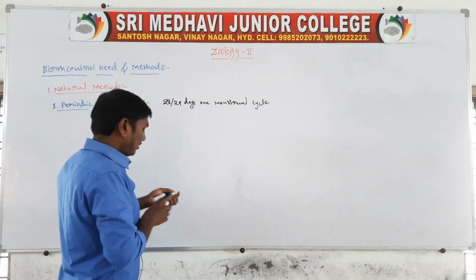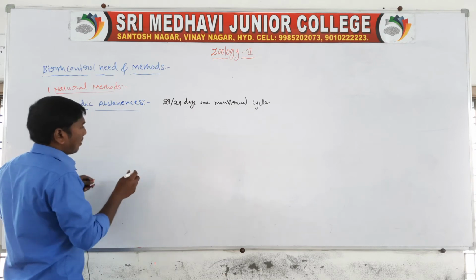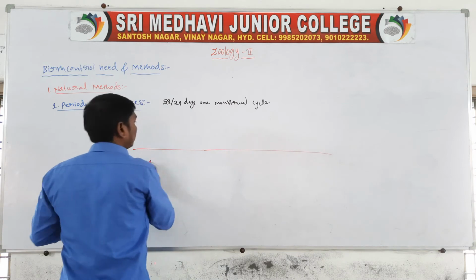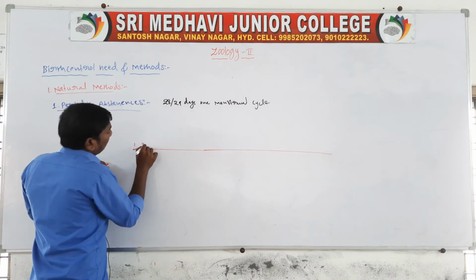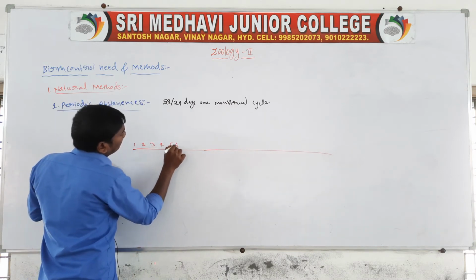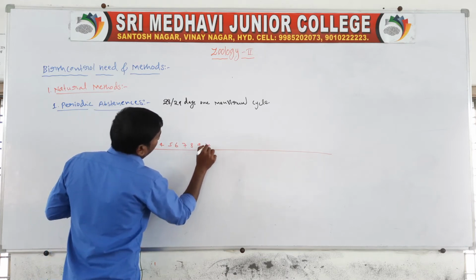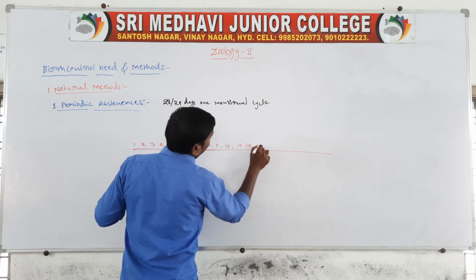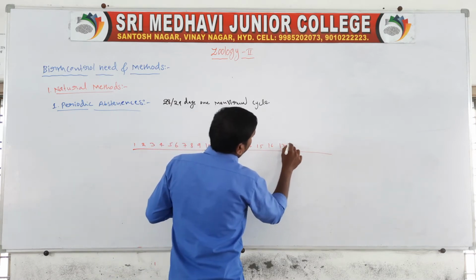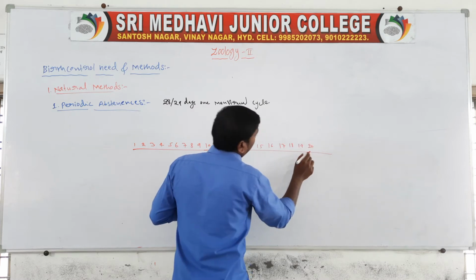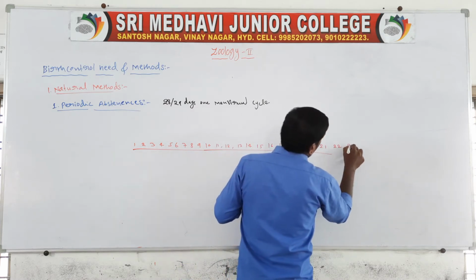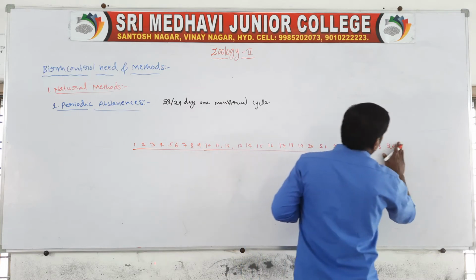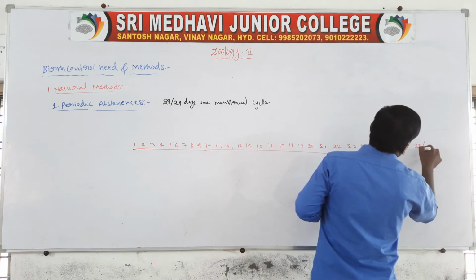Let me draw a rough chart: 1, 2, 3, 4, 5, up to 27, and 28 or 29 days.